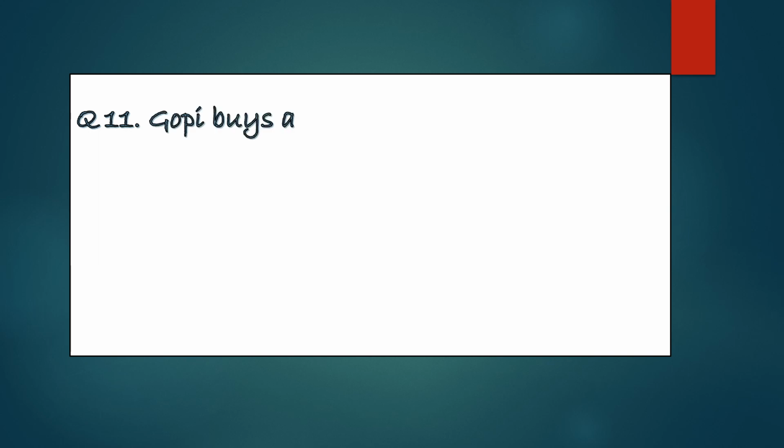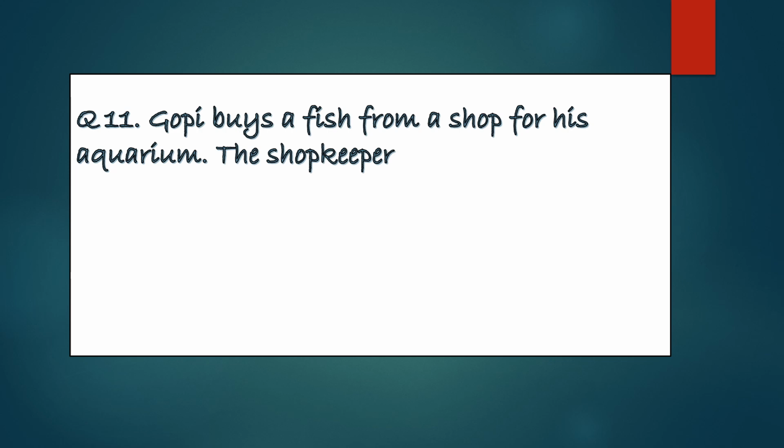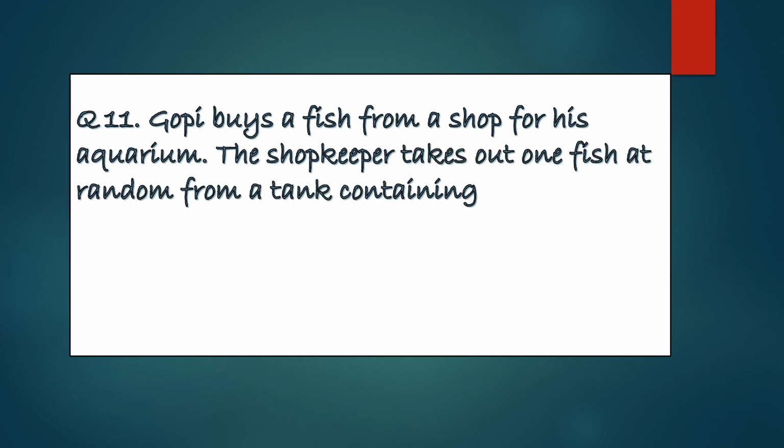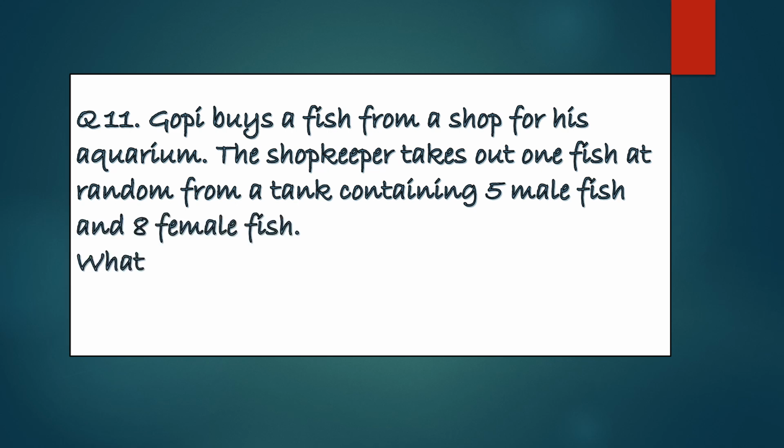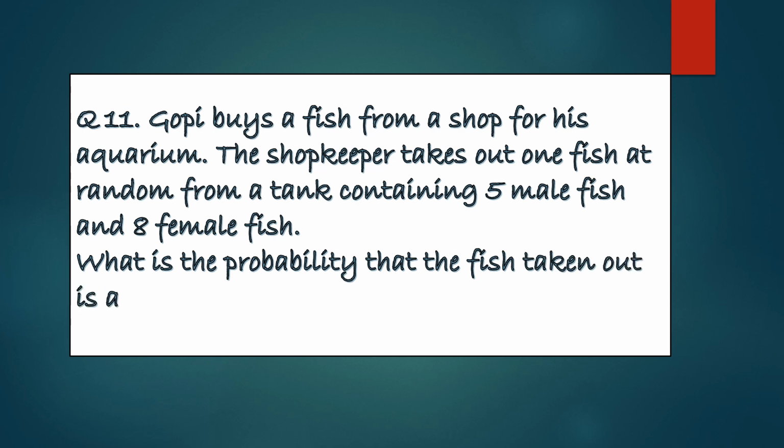Now question number 11. Gopi buys a fish from a shop for his aquarium. The shopkeeper takes out one fish at random from a tank containing 5 male fish and 8 female fish. What is the probability that the fish taken out is a male fish? Now in the aquarium there are 5 male fish and 8 female fish. So let's do its answer.